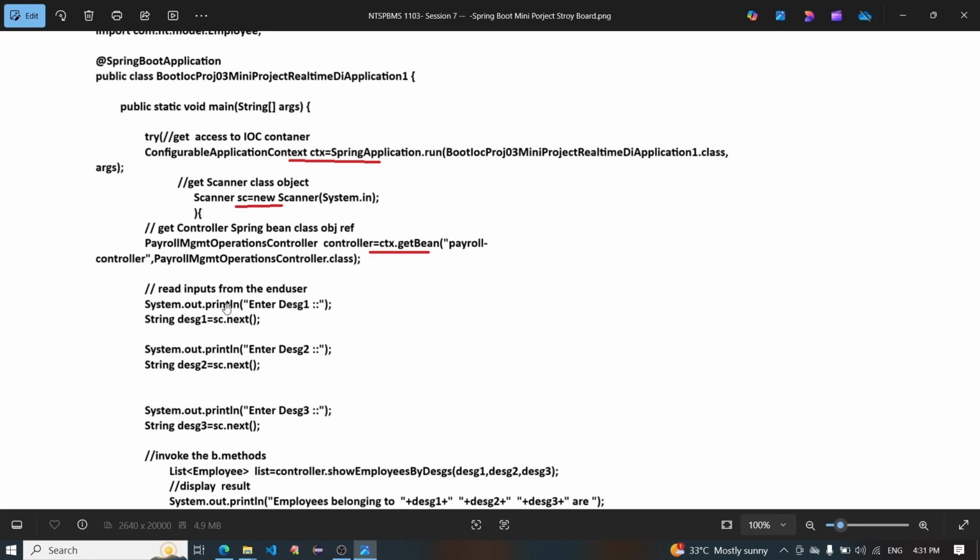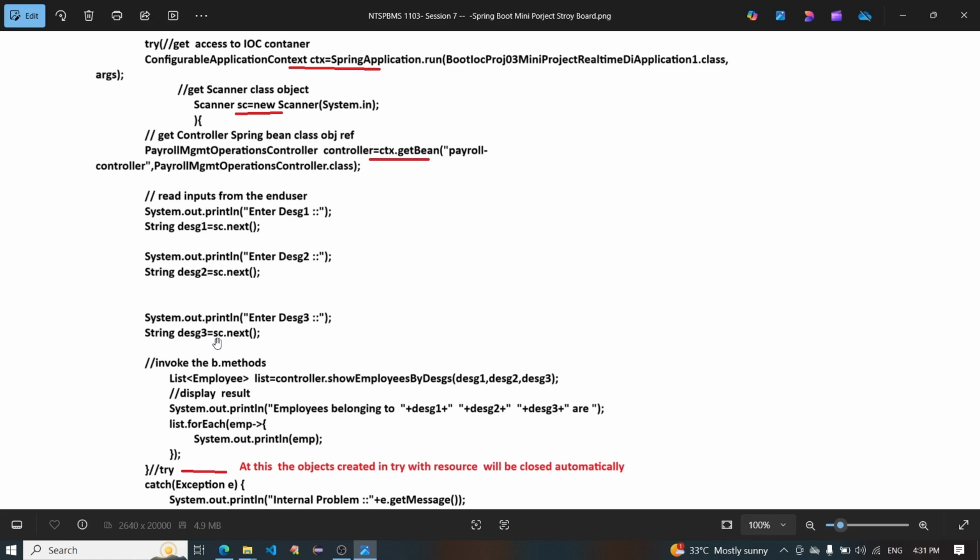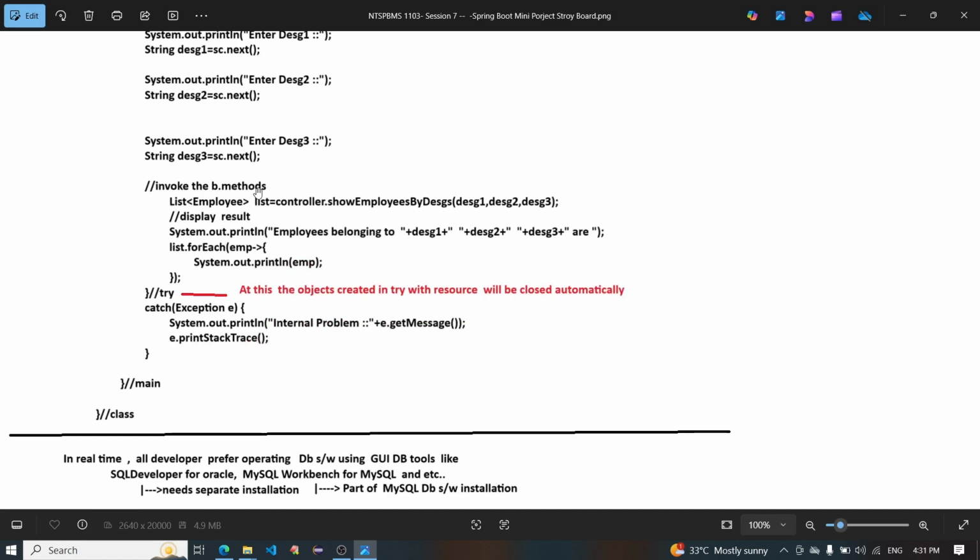Read input from the end user. System.out.println enter designation 1; String designation1 equals sc.next; String designation2 equals sc.next; and String designation3 equals sc.next. Invoke the bean method: List of Employee list equals controller.showEmployeeByDesignation with designation1, designation2, designation3. System.out.println employees belonging to designation1, designation2, designation3 are,